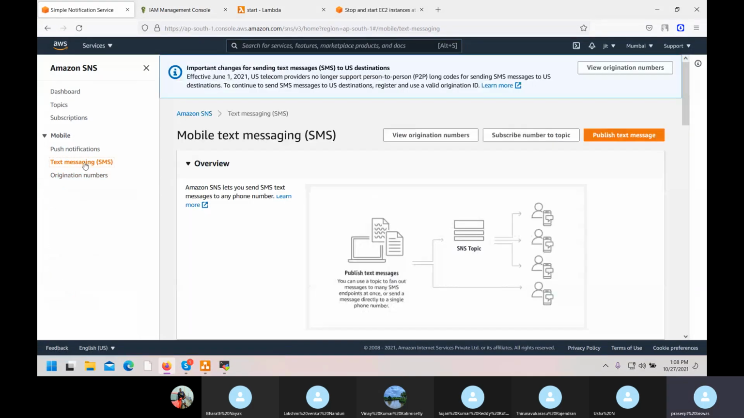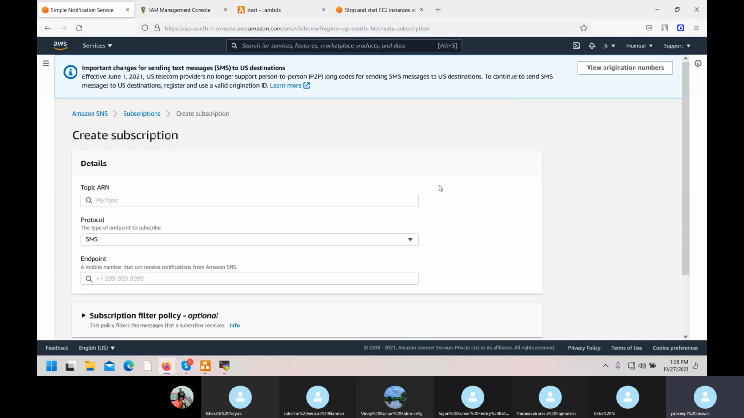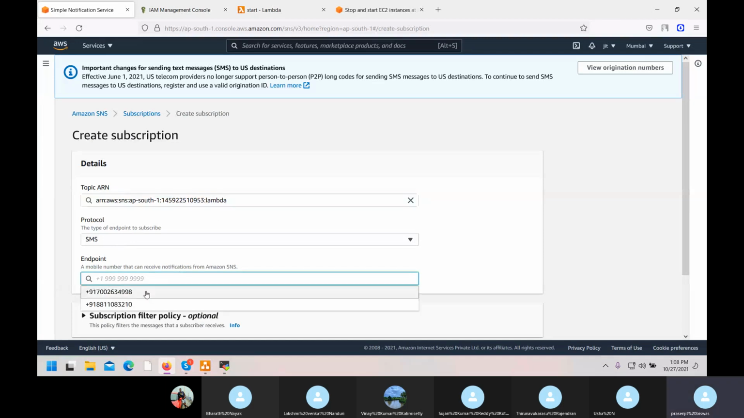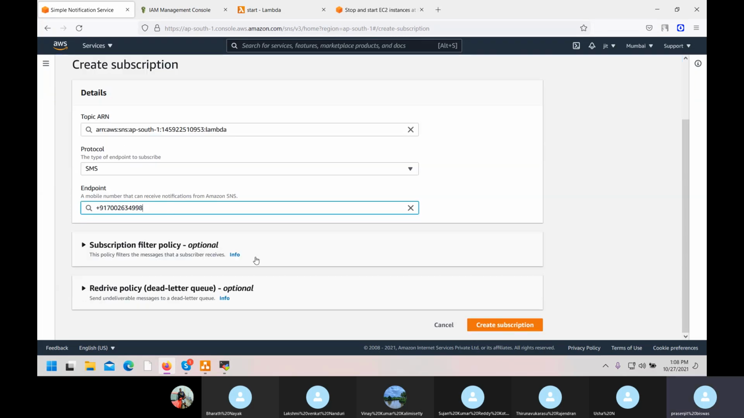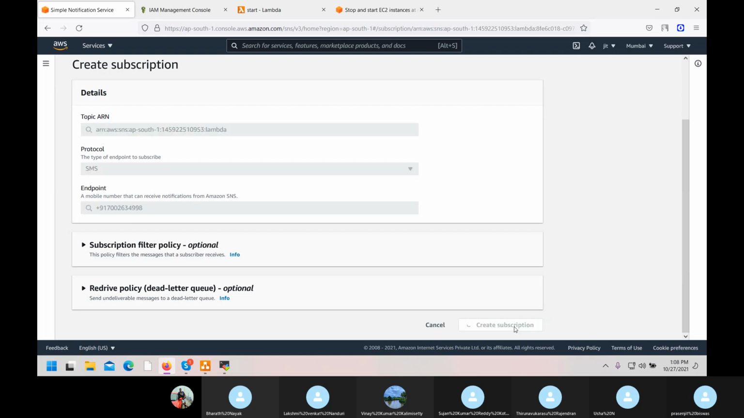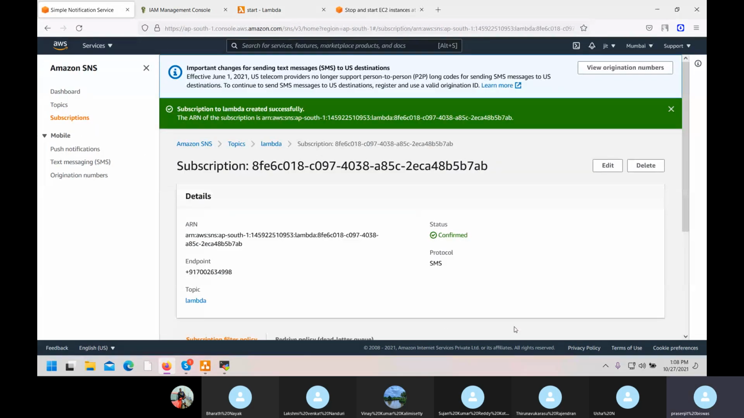Now text message. Okay. Subscribe number to topic, you will get your ARN number. You need SMS. Select the number where you want the SMS. You're just joining. And whatever subscription I'm creating, I will join to my CloudWatch. So once this is done, create subscription. Now the subscription is created.